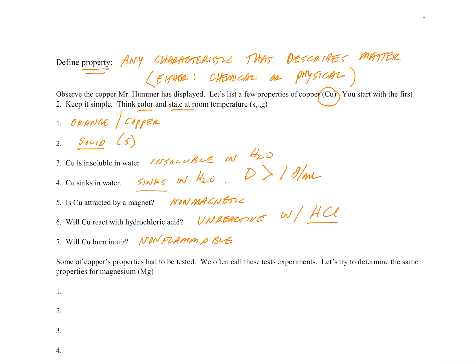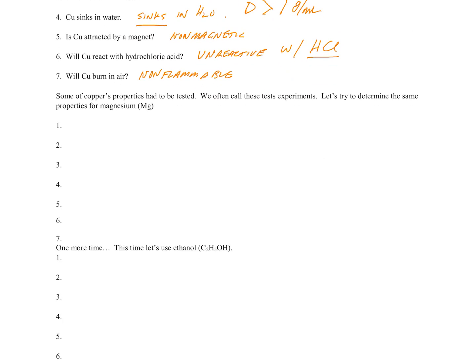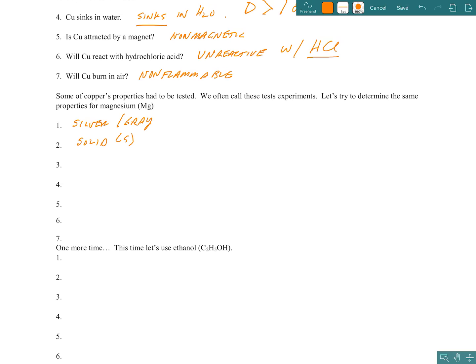All right. Well, what about magnesium? Wasn't that the next thing that we looked at? So let's take a look at some properties of magnesium. The same thing. The first property was, what was its color? And I think we said it was silver. Or you guys may have said gray. And we said all elemental metals are silver or gray in color except for 2. And you hopefully remember the 2 that are not. It was another solid at room temperature, wasn't it?